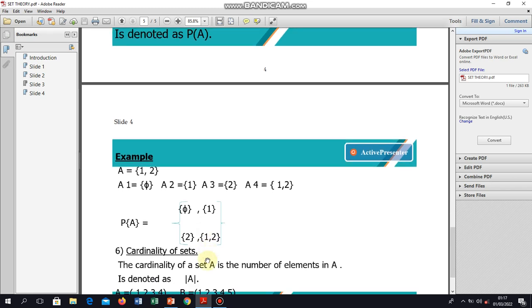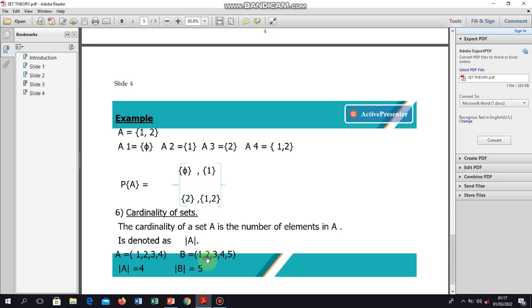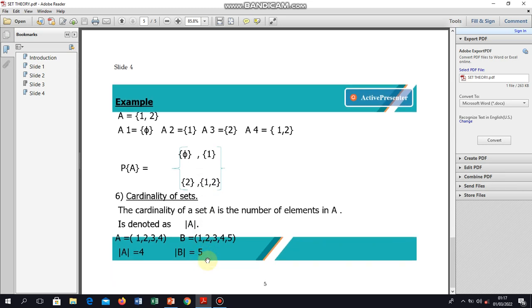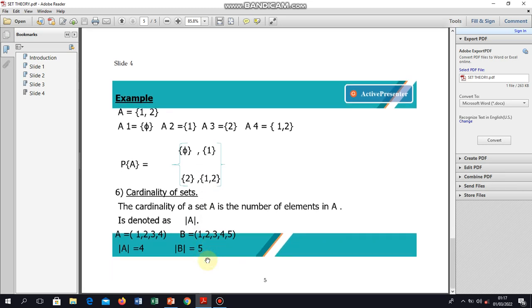Then we move on to the cardinality of sets. Cardinality of a set is simply the number of elements in a given set. I've provided an example. Set A has 1, 2, 3, 4 elements, and B has 1, 2, 3, 4, 5.